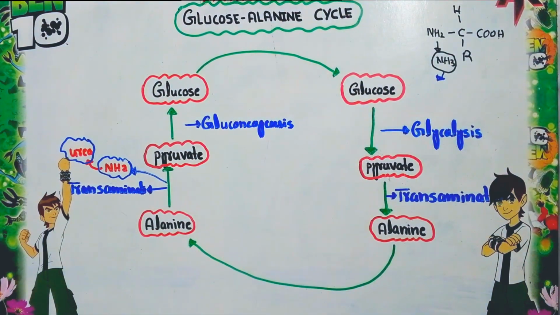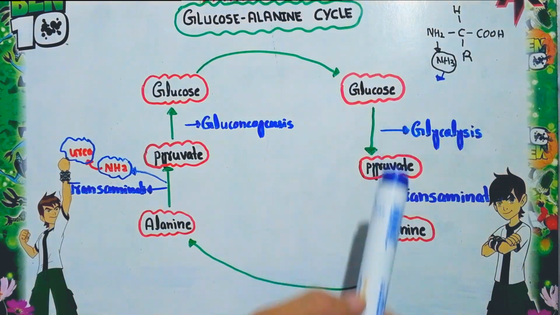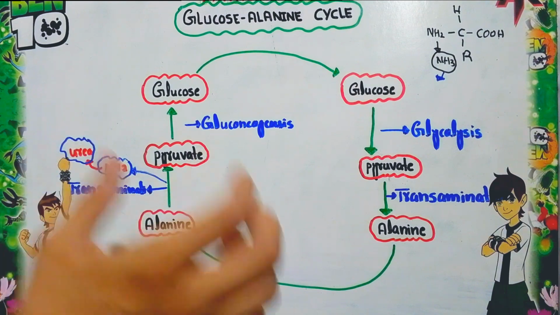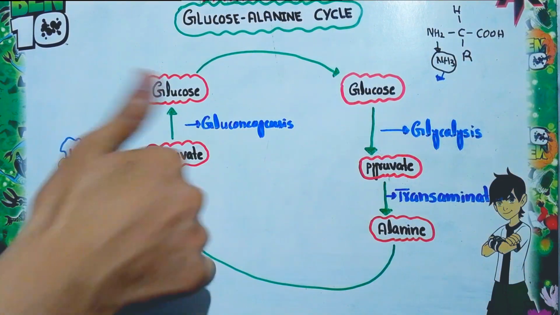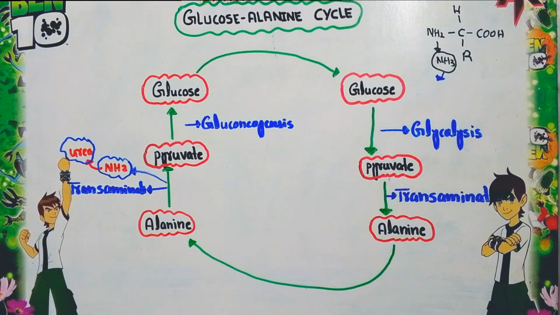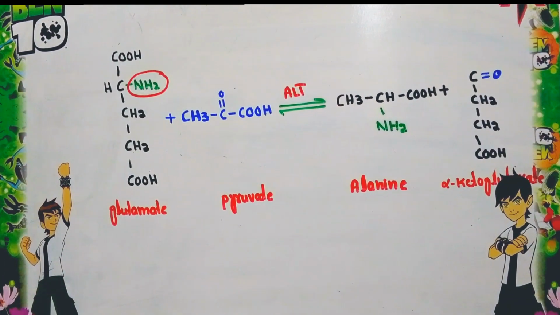Now we will discuss the theory related to the glucose-alanine cycle. The question is how transamination occurs, and how pyruvate is able to convert into alanine, and again how this alanine is able to convert into pyruvate. How does this process occur? Now we will see how the process of transamination occurs, and how pyruvate is converted into alanine.